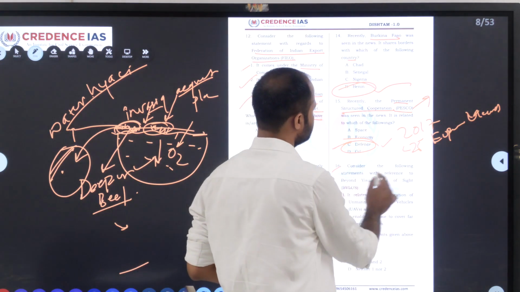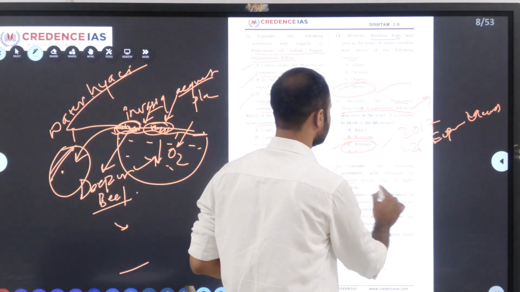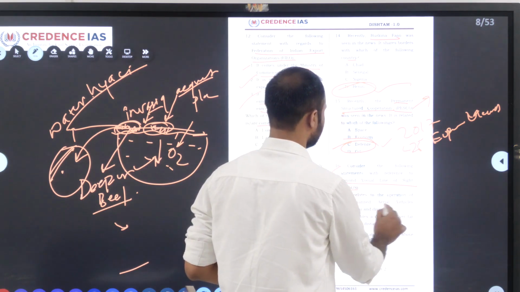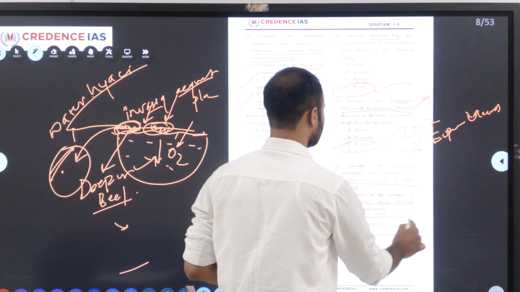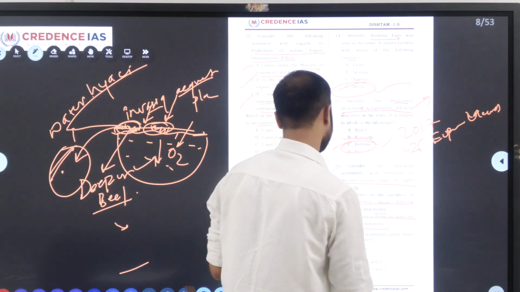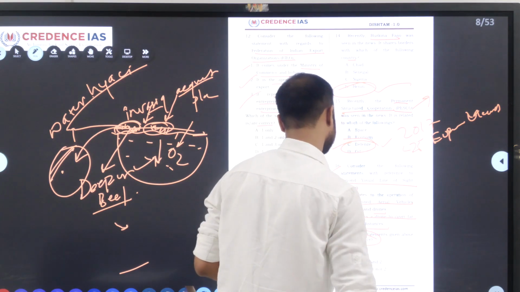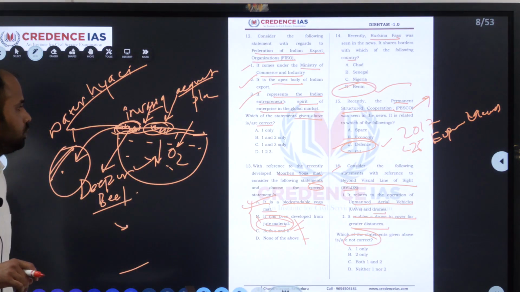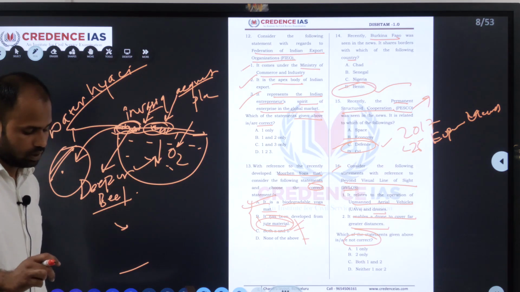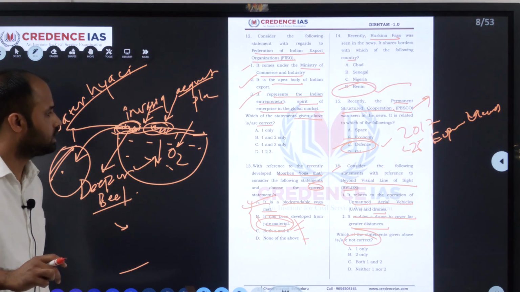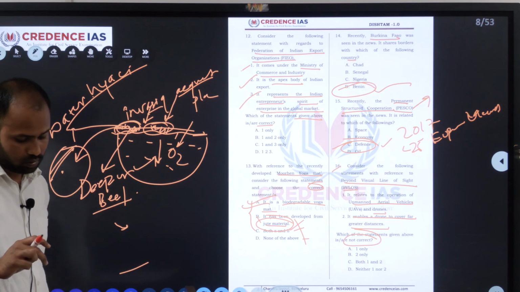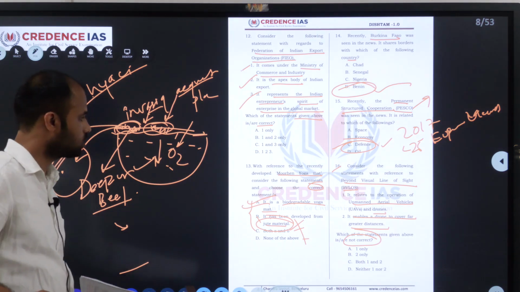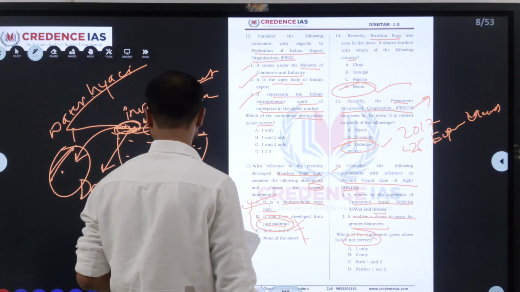So next one, 16. Consider the following statements with reference to beyond visual line of sight. It is related to the operation of unmanned aerial vehicles and drones. It enables a drone to cover a far greater distance. We have to identify the not correct answer here. So first of all, what is beyond visual line of sight? It means access to an object or identifying an object at a distance outside the normal visible range of the pilot.